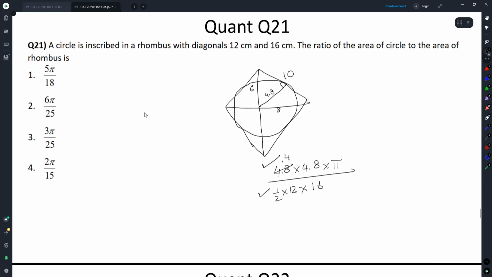This is 0.4, this is 0.3, this is 0.24 pi. Then we go 6 by 25 pi. Option 2. Pretty straightforward. Getting to this 4.8 quickly helps.